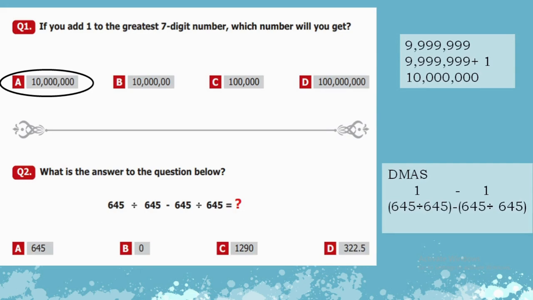For your better understanding, I am putting brackets over here because we have to divide first. 645 divided by 645, answer will be 1. Minus stays as it is, and again when we divide it, the answer will be 1. So 1 minus 1 will be equal to 0. So ultimately the answer is 0 here.